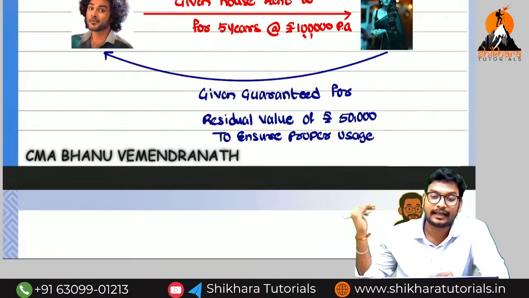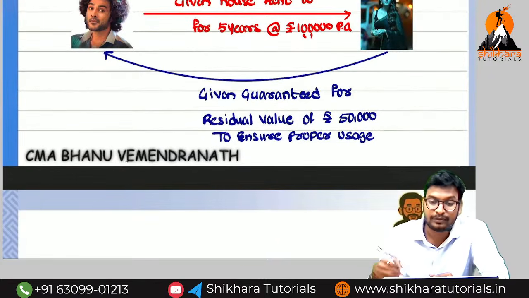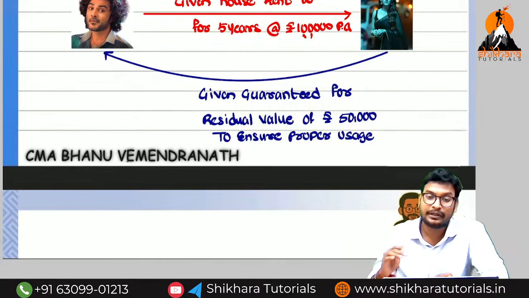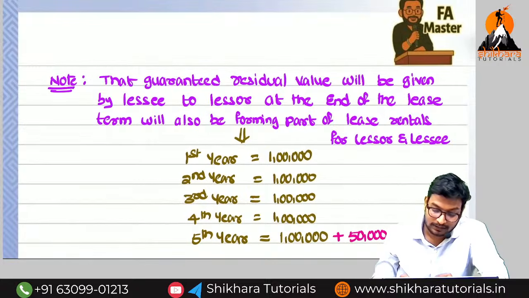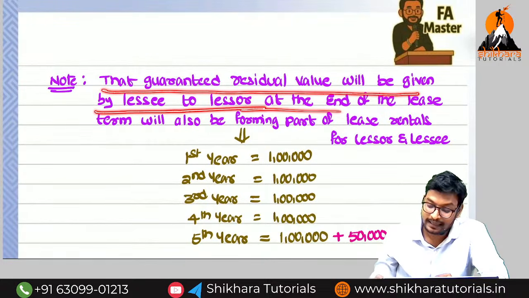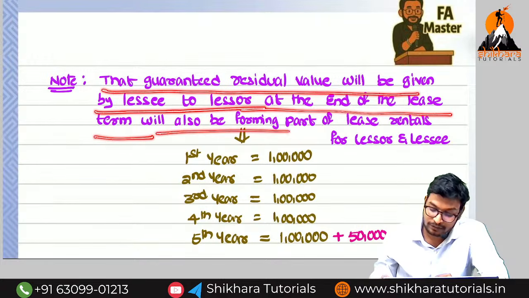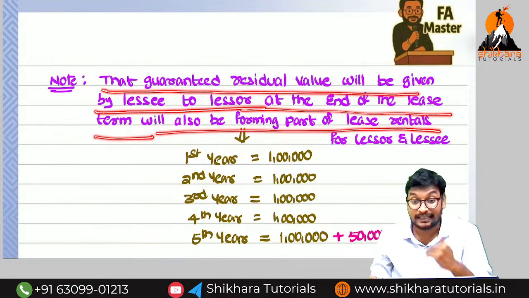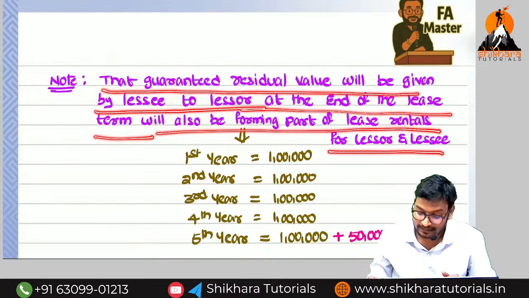So here, what is the meaning of residual value? It is what we are going to get after the completion of the lease term. For that reason, the guarantee residual value will be given by the lessee to the lessor at the end of the lease term, and will also form part of the lease rental for the lessor and the lessee.